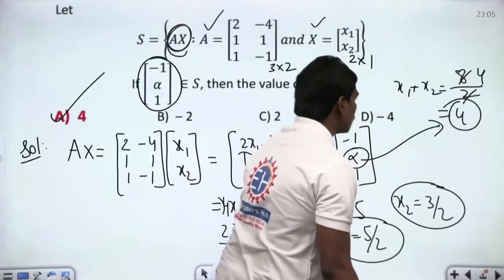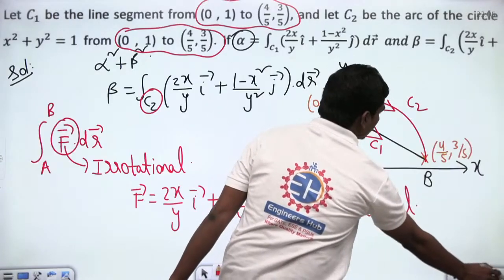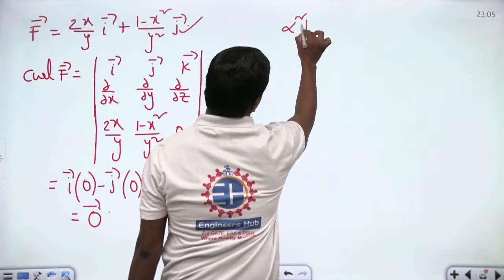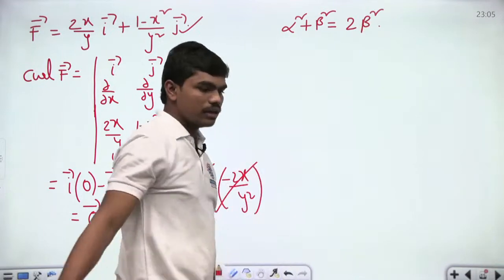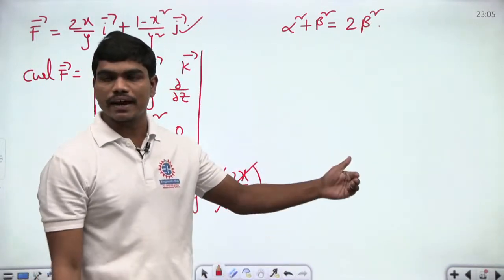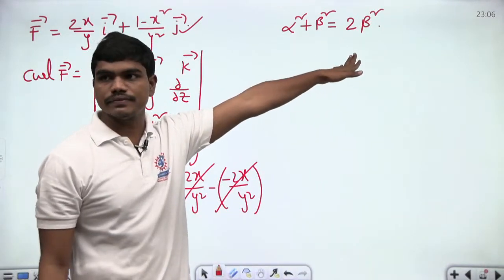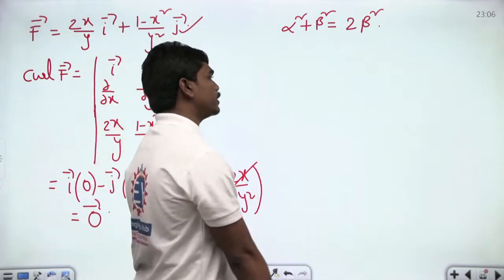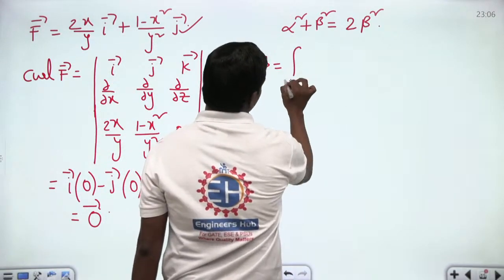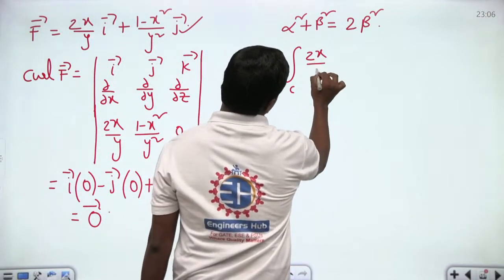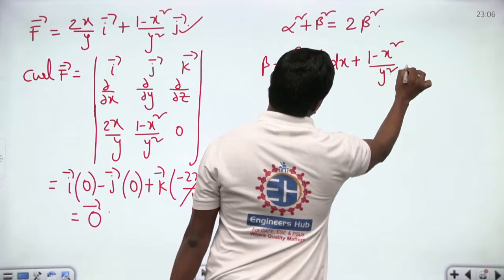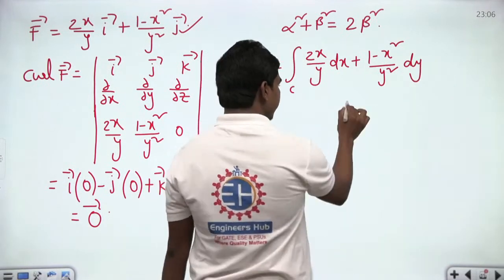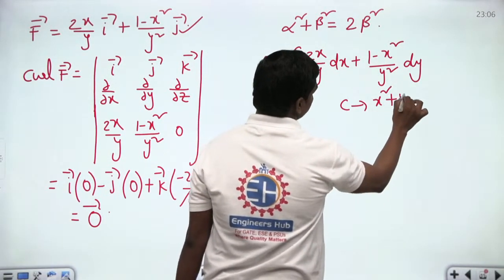That means you can do one thing. This alpha square plus beta square value, you can write this as 2 times beta square. Correct? If alpha and beta are same, meaning the integral value is same, then alpha square plus beta square will give you 2 times beta square. This you need to understand. Now what is beta? Integral over path C, 2x by y dx plus 1 minus x square by y square dy, and the C is along the path x square plus y square is equal to 1.